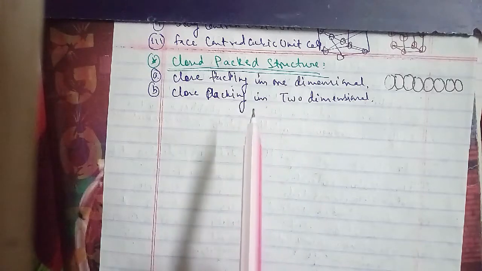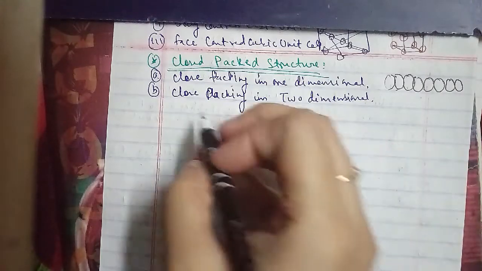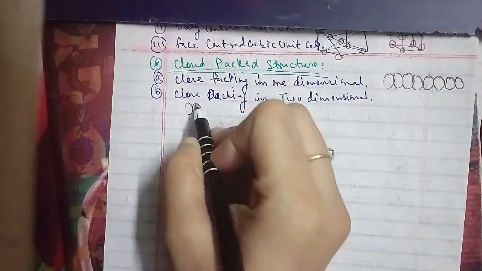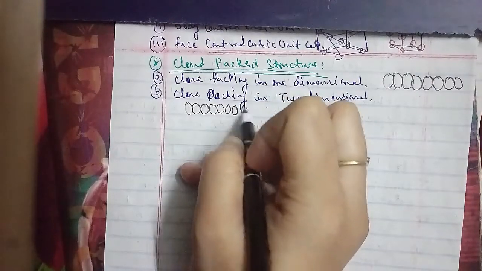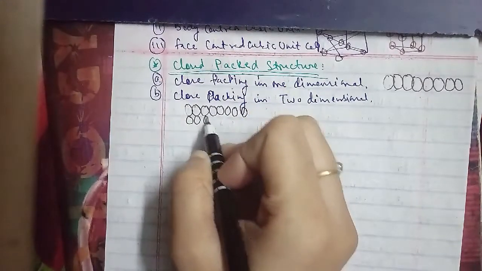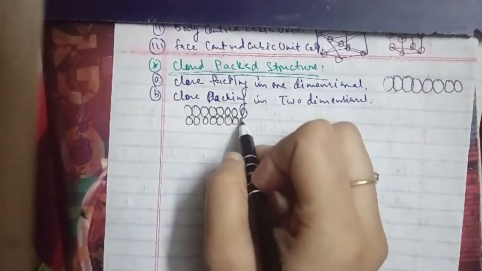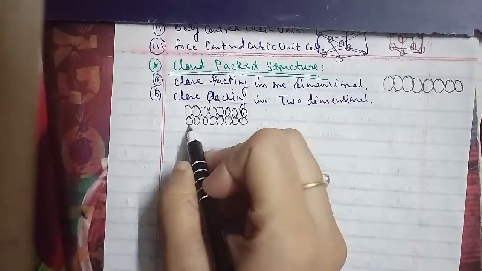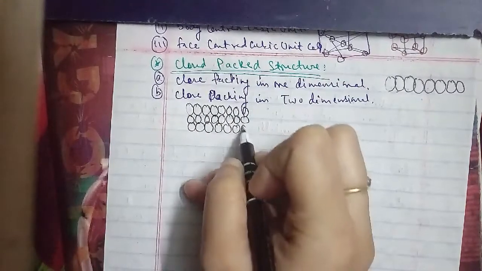This is the arrangement in two dimensions.